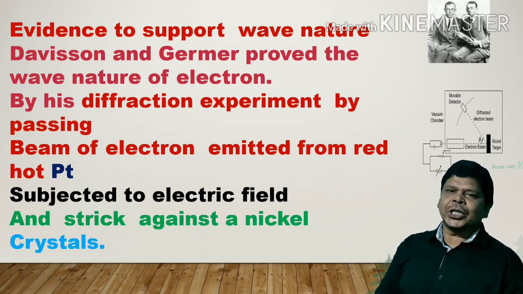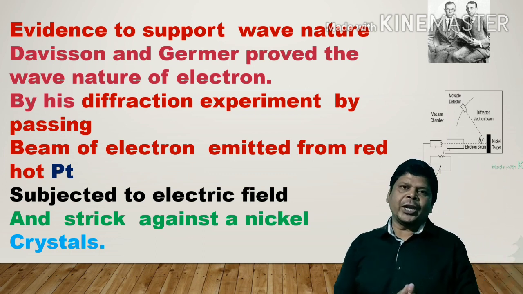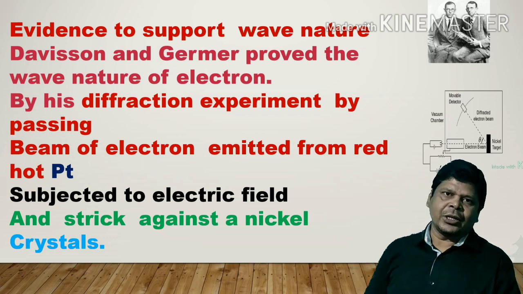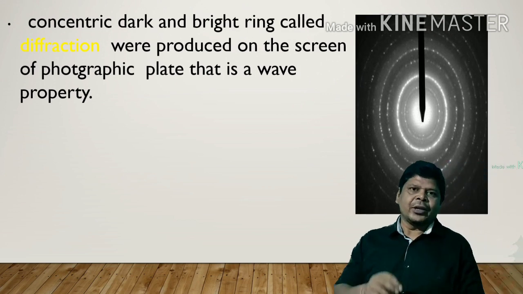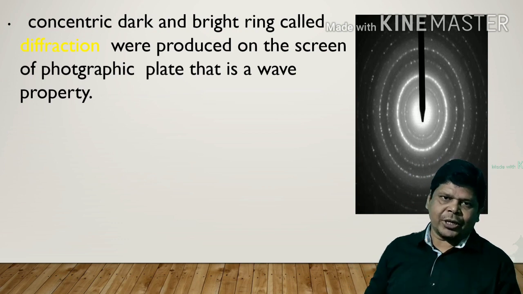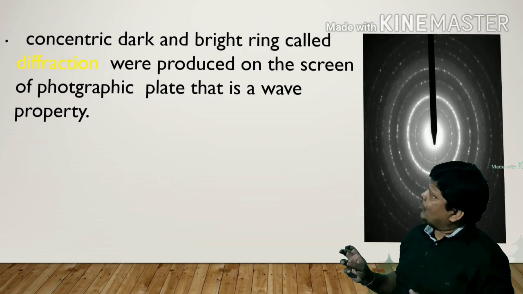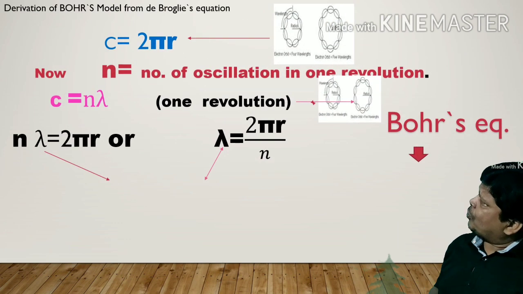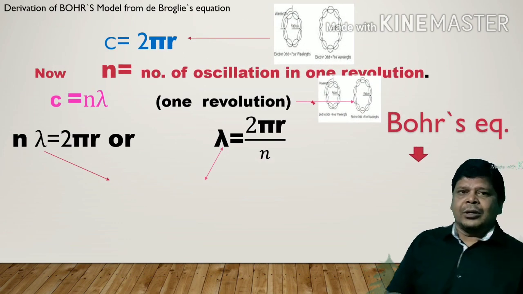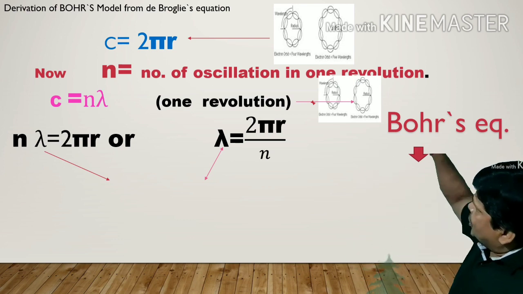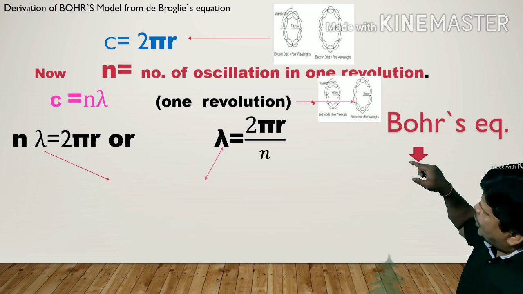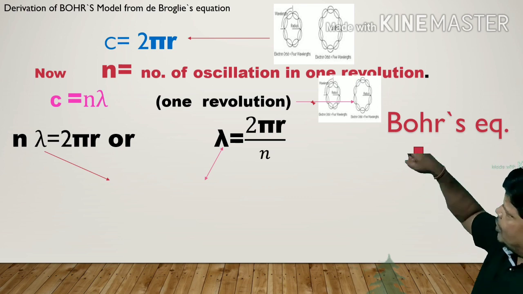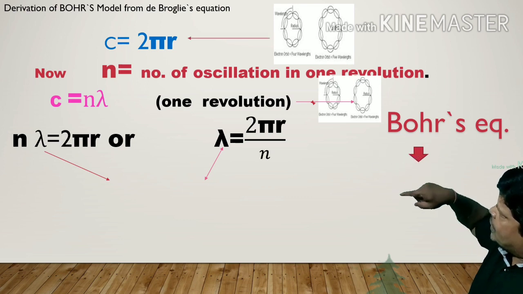Now, from de Broglie's equation we can also verify it, or we can correlate it with Bohr's model. Bohr's model has given the equation mvr is equal to nh upon 2 pi, and de Broglie has given lambda is equal to h upon mv. Now let us derive Bohr's equation from de Broglie's. You know, circumference C is equal to 2 pi r, and now according to de Broglie's, electrons revolve in zigzag tracks.